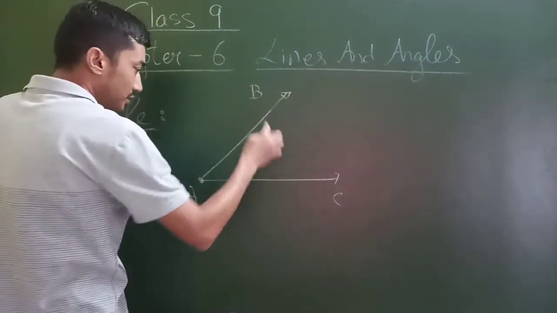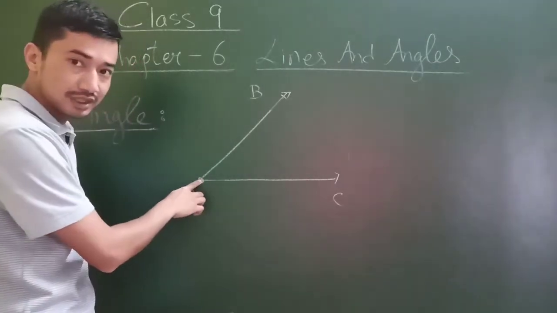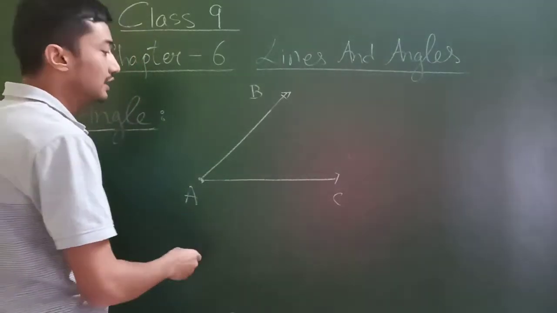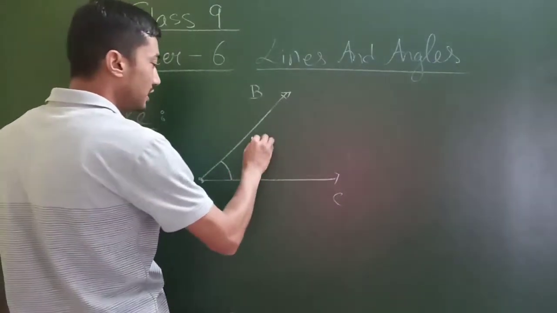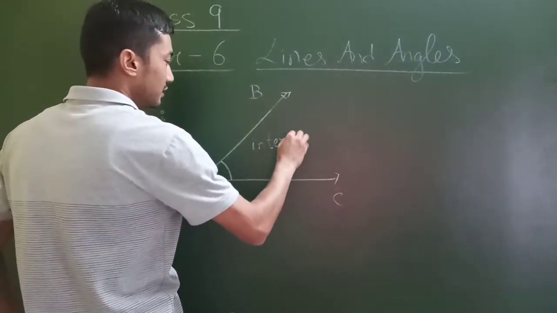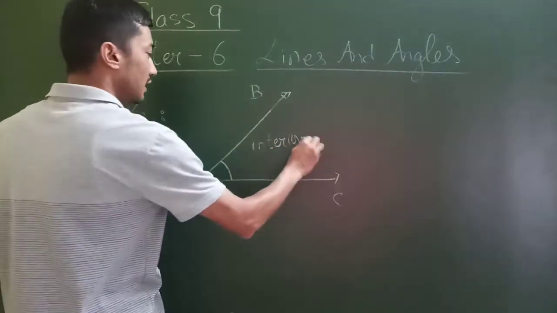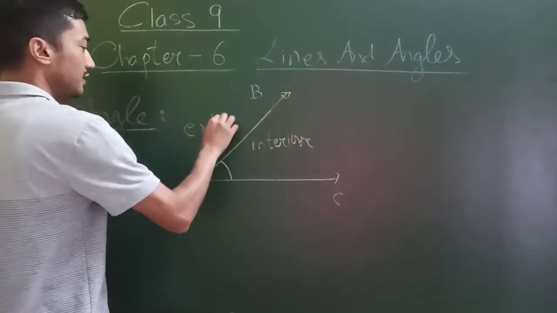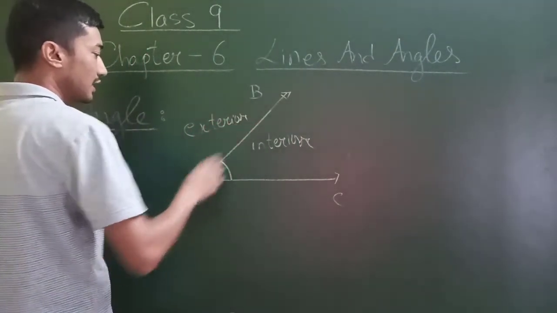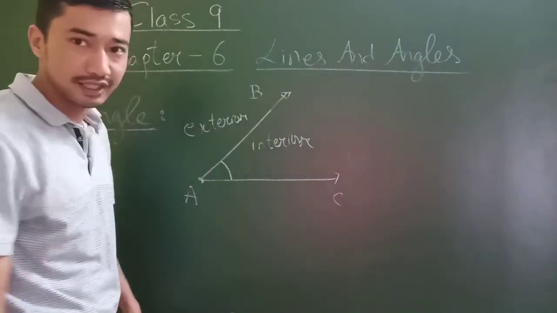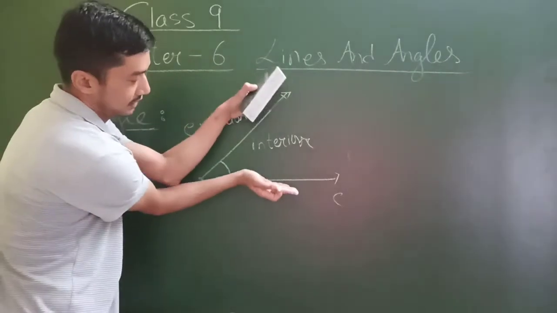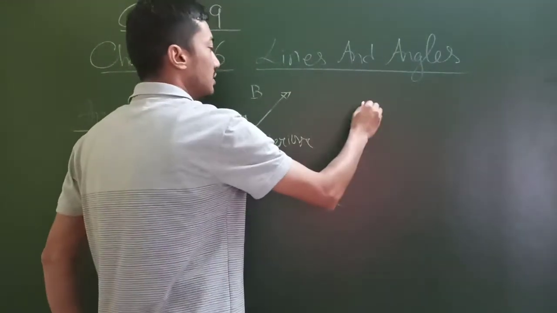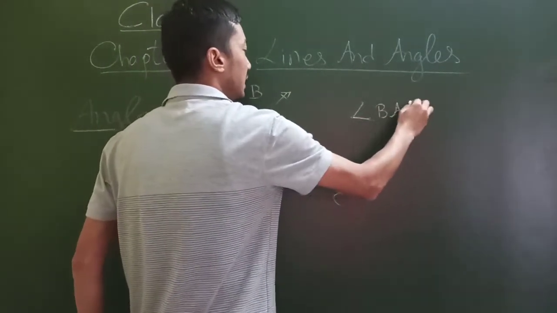So the union of two rays with a common initial point forms an angle. Alright, now this is the angle that is being formed. This is called the interior part of the angle, and this is called the exterior part of the angle. How can we name this angle in that case? Now you see one ray there, meeting like this. So we can name this as angle BAC.